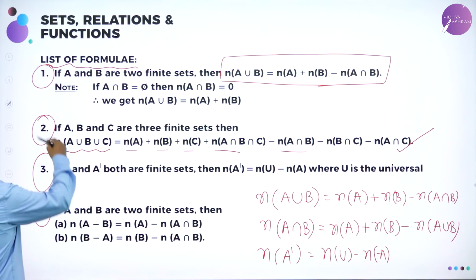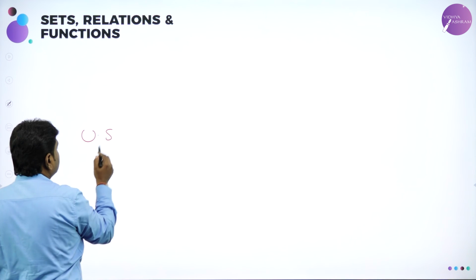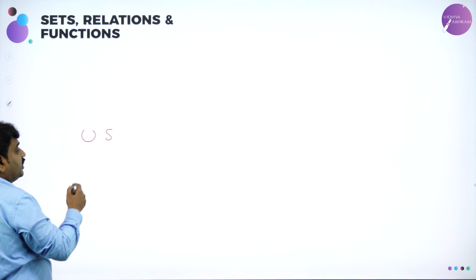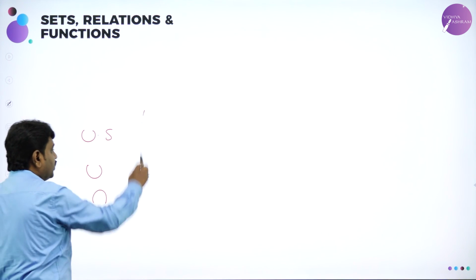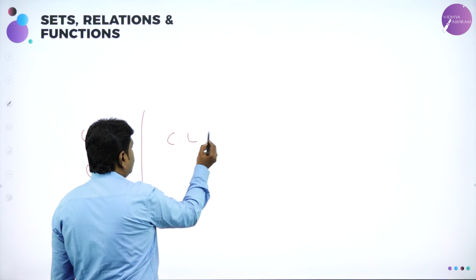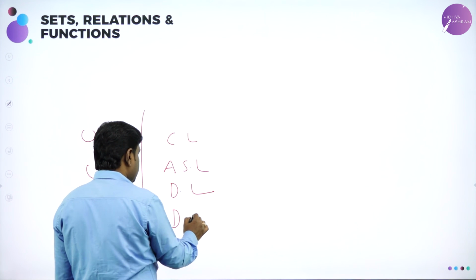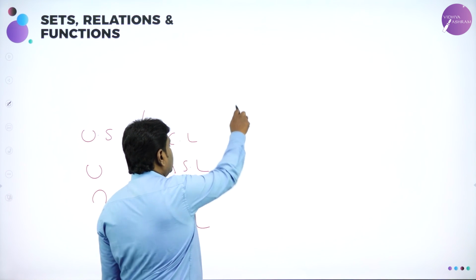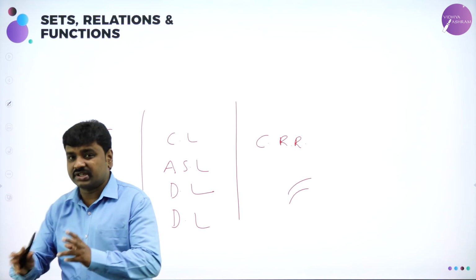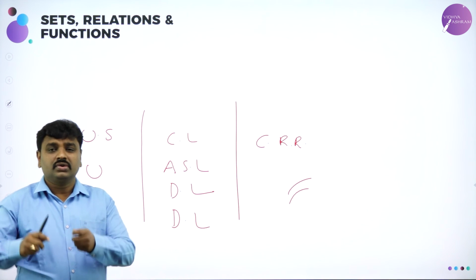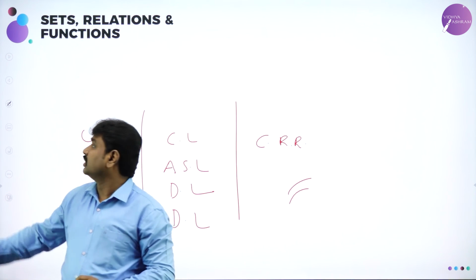So become thorough with this. In today's class, the important things are universal set, and we have also studied different concepts called union, then intersection, then difference. Then we have algebra of sets: commutative law I taught you, associative law I taught you, then distributive law I taught you, then De Morgan's laws you have learnt. Then finally, we have learnt cardinal number relations, or we say formulae. This much we have done in this session, but it's a basic session. So session 1 and session 2 become thorough. Once you are thorough with the definitions, then the problems become simpler.